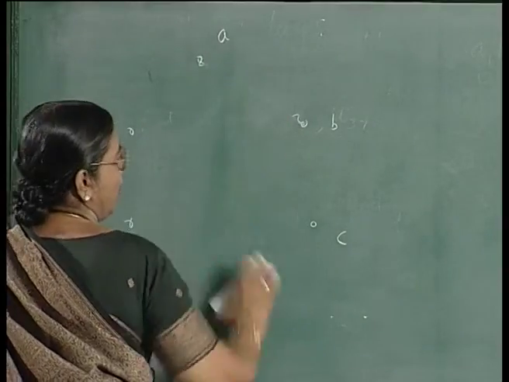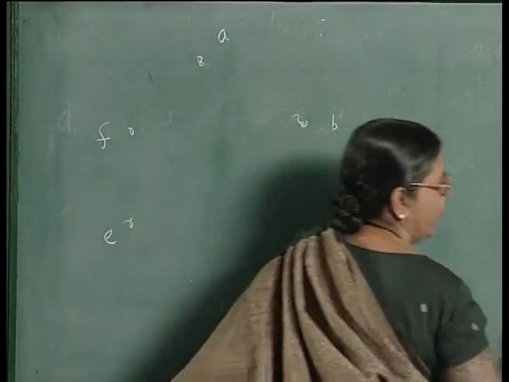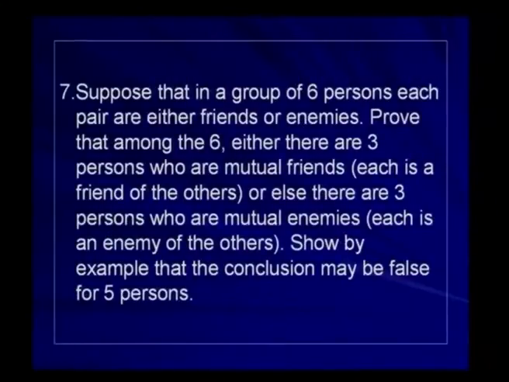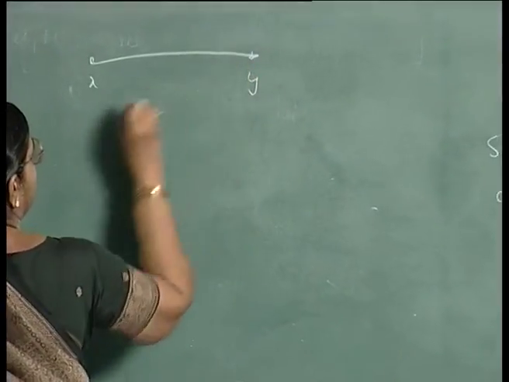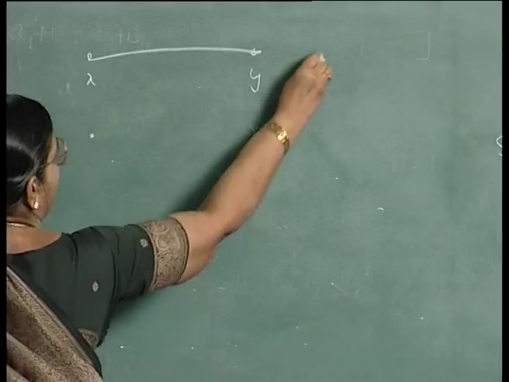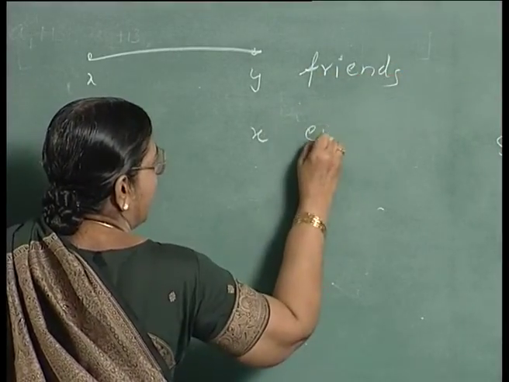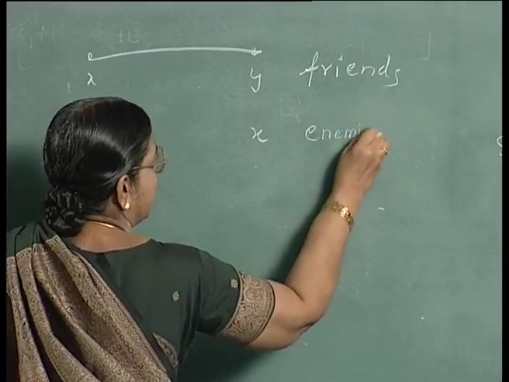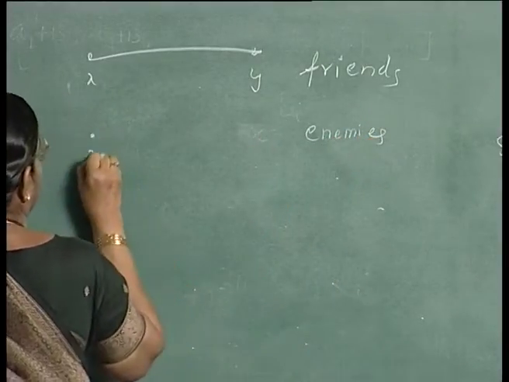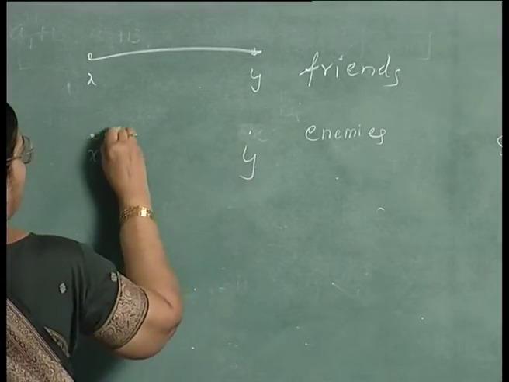So, if X and Y are friends, you consider it like this; if X and Y are enemies, you consider it like this.